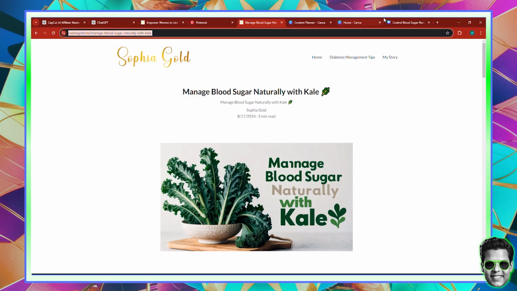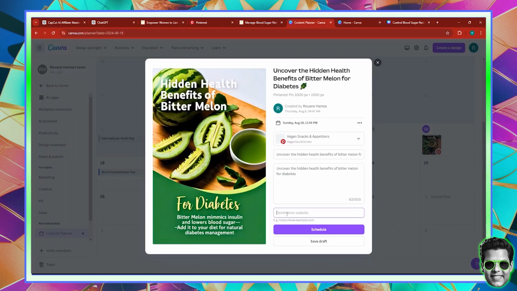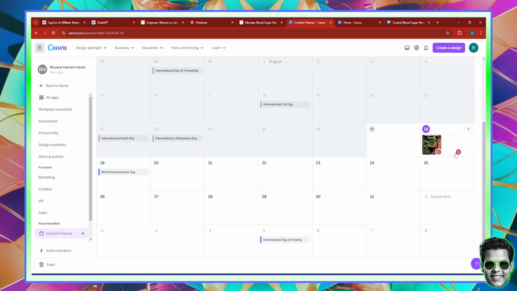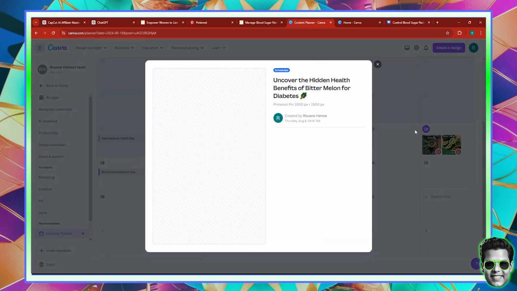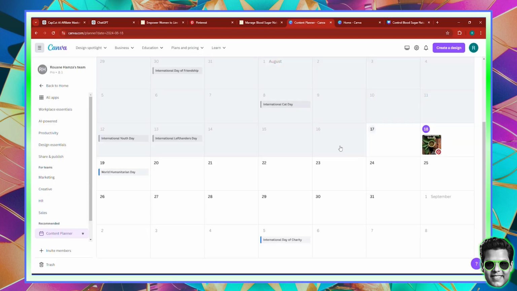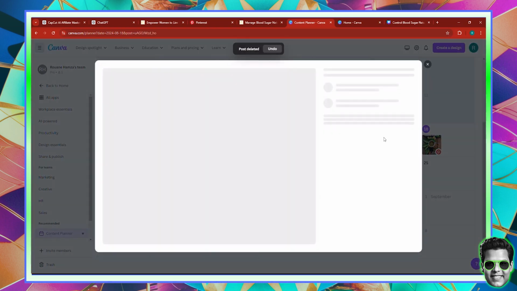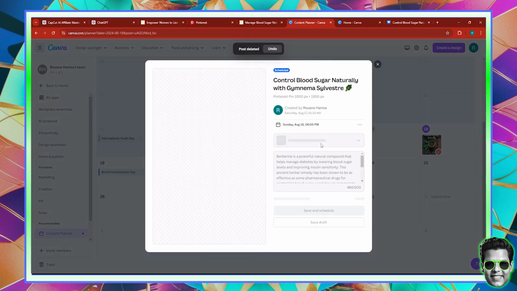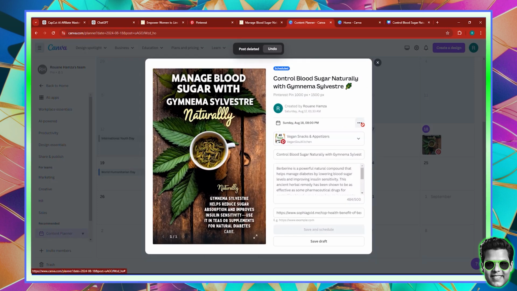Normally, it shouldn't be any blog link because if you're planning this, then you have to put the exact link. But just for an example, and you can schedule, like I said, you can control the timing as well. And you can see that now, not only do you have one pin that is going to go live on the platform, but you have another one. And you can also click, and if you want to disable a certain thing from going live, you can actually click right here on delete post. And you can do this again, delete post. And this goes as well with the same with Facebook, Instagram, so on and so forth.